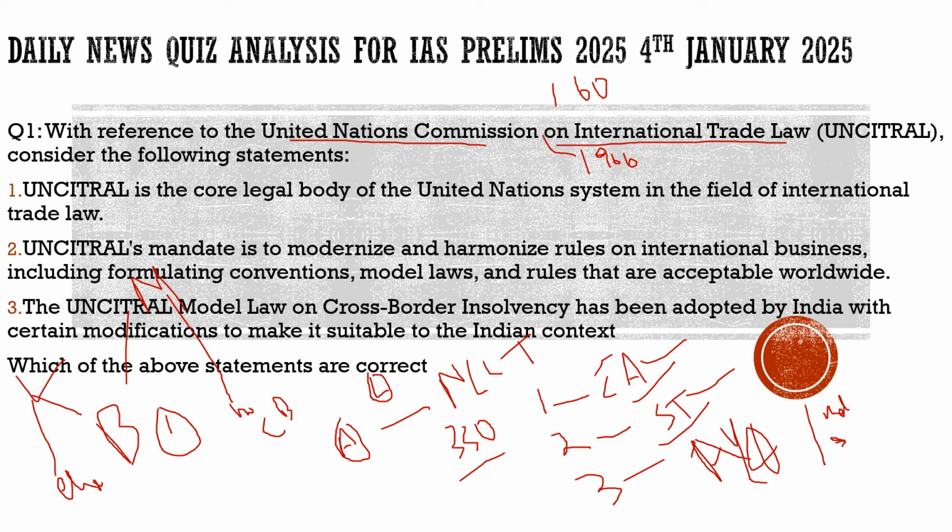With respect to that, India has the Insolvency and Bankruptcy Code, IBC 2016. Under it, we have different sections, which are section 234 and 235.